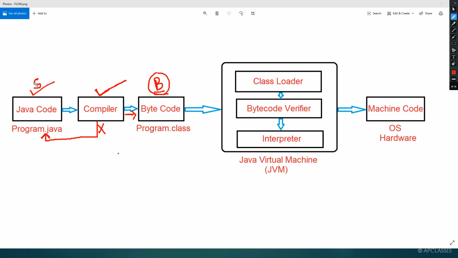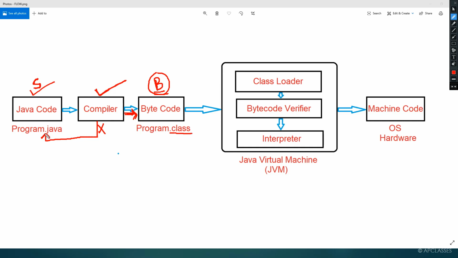This is the source code which is written by the programmer. Once it is compiled, and if the program does not contain any error, it will be converted to bytecode. Once it is converted to bytecode, it will have the extension .class. Remember, bytecode has the extension .class.